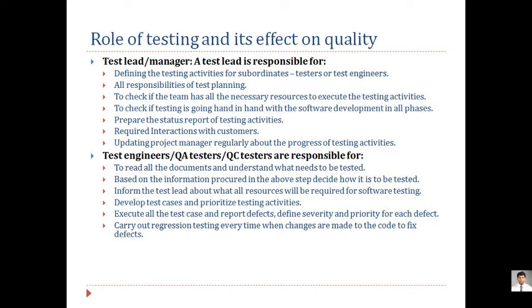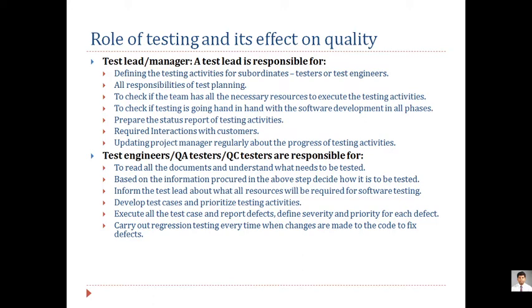So there are two types of people. One is the leader, and the rest are the subordinates who will be helping them to do the testing of an application. The people at the top are always called a team leader or a project manager. There is a separate differentiation between the work profile allotted to each designation.